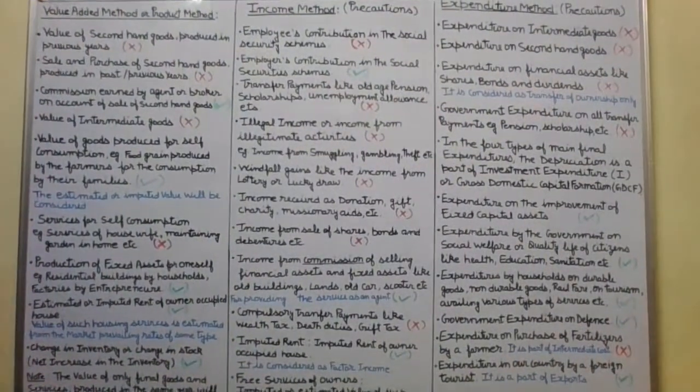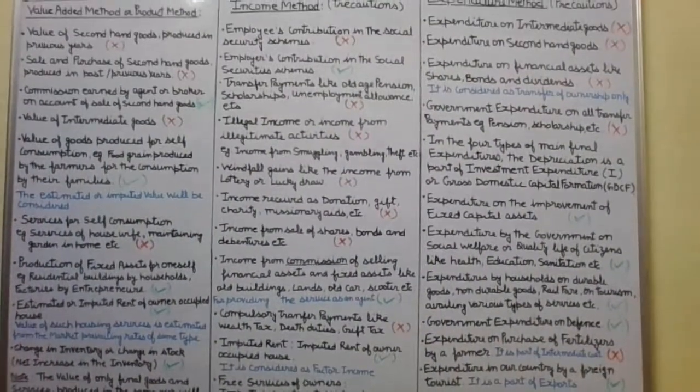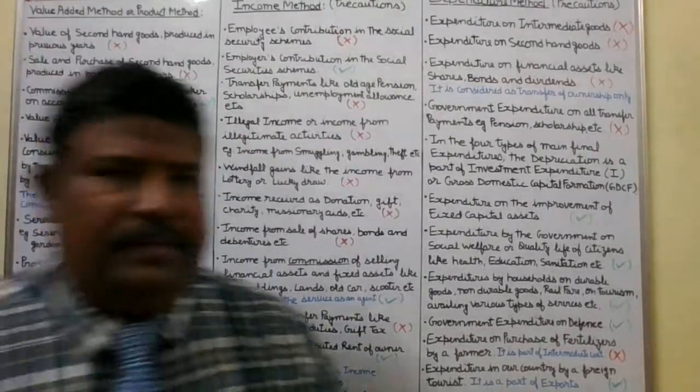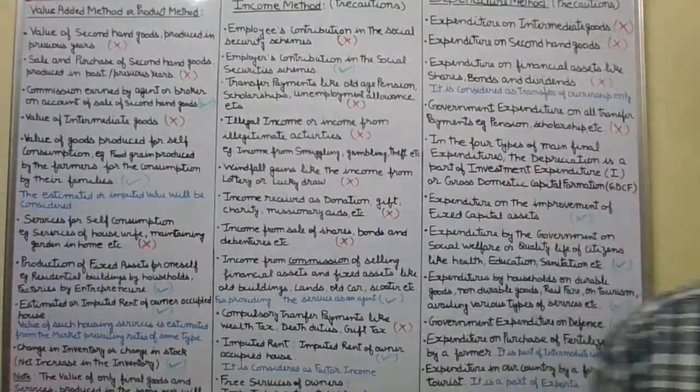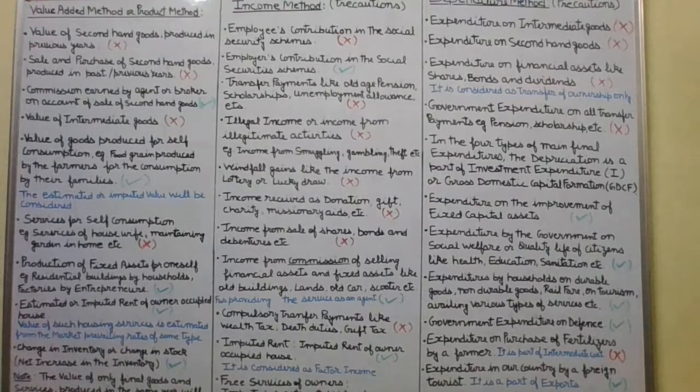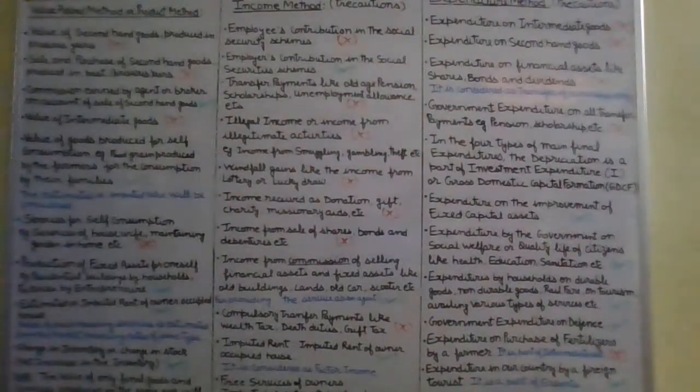Now we come to the expenditure method, and we will see the main precautions in the expenditure method in this part.